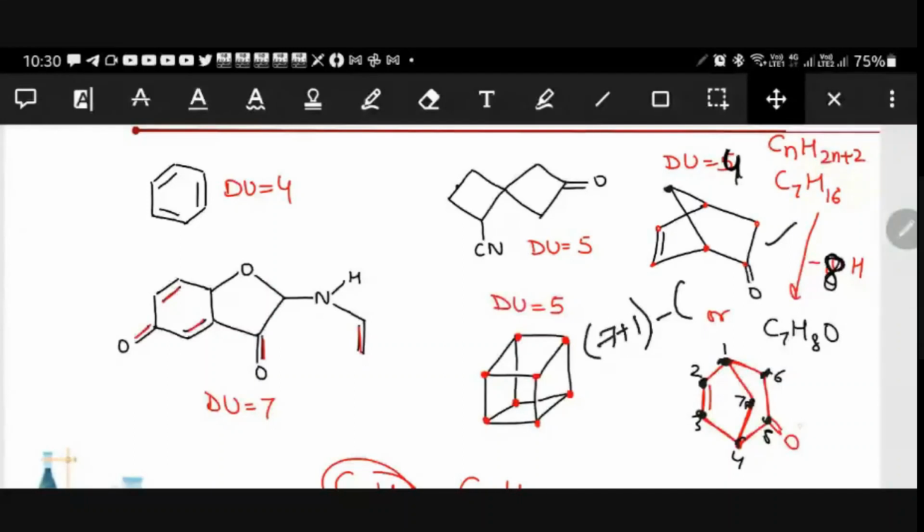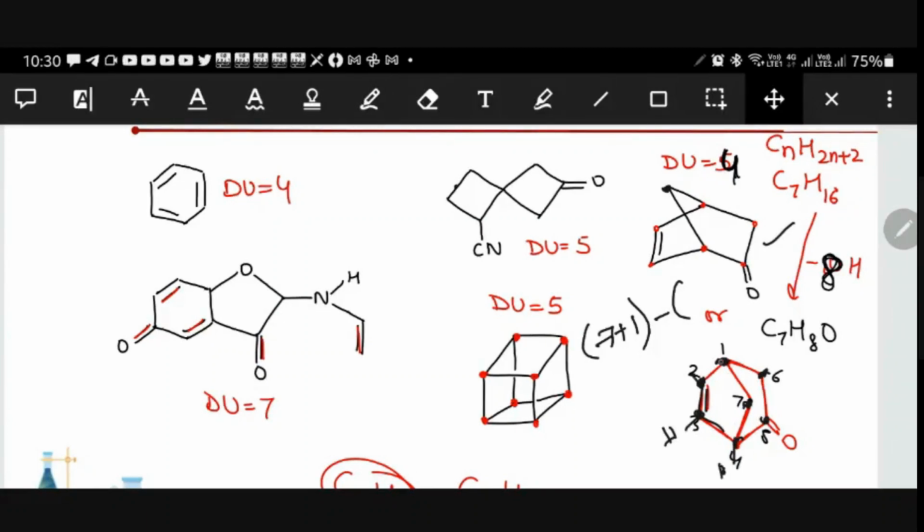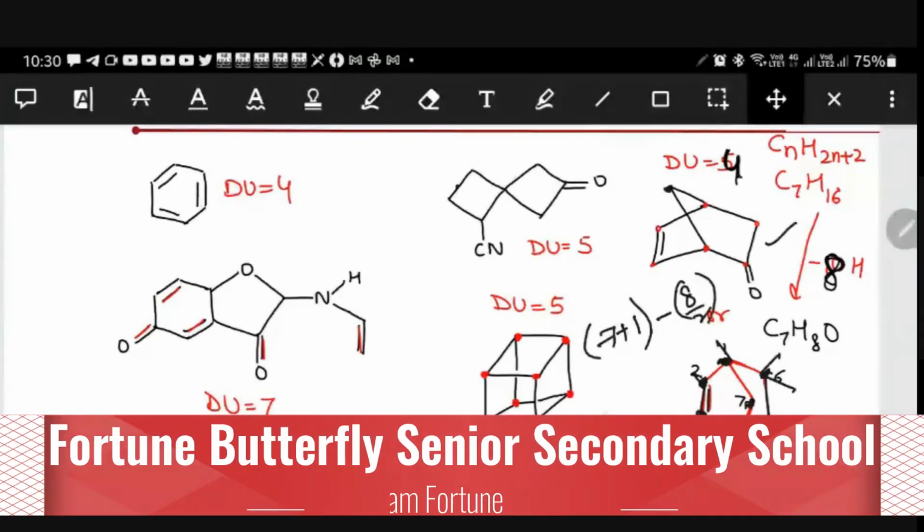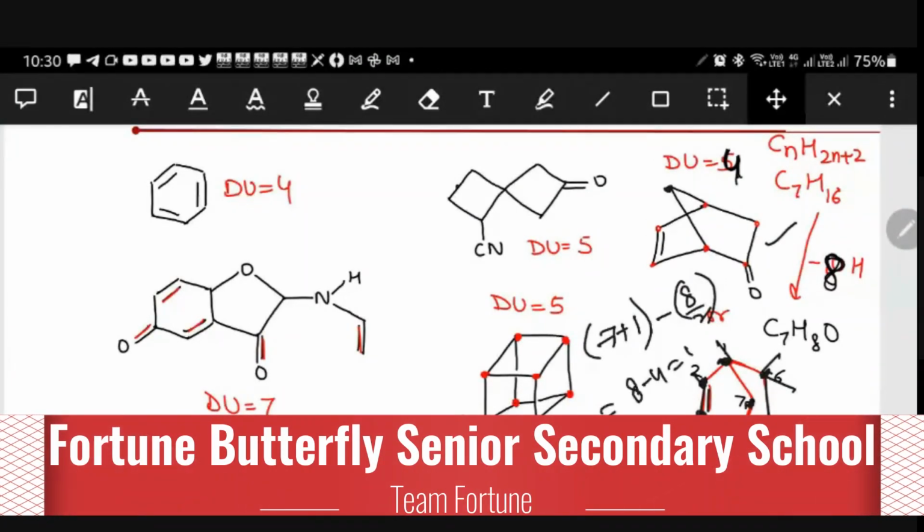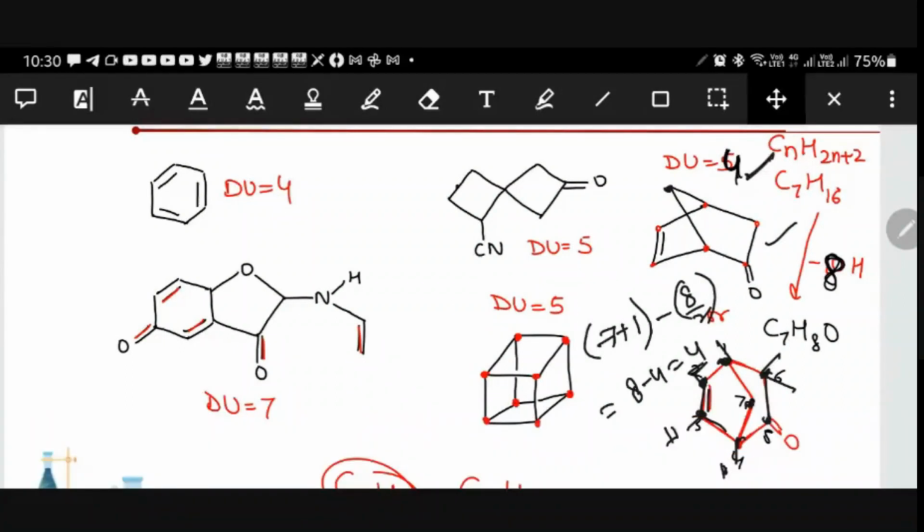So total we have how many hydrogens? 8 hydrogens we have. Once if you want, you can just check it out here. Valence is here. Three bonds are over. So how many hydrogens we have? 1. Here 1. Here also 1. Here 1. Here 2 will be present, right? And like that it is 8. So 8 by 2. So 8 minus 4. So degree of unsaturation is 4.